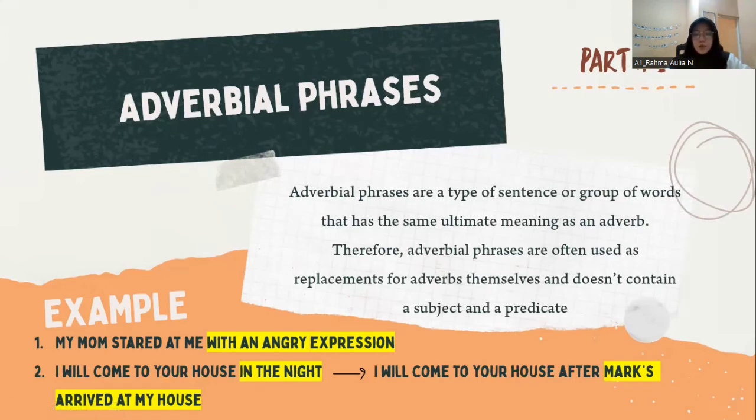And then adverbial phrases are also related to adverbial clauses. But in adverbial clauses, there are a subject and predicate, while in adverbial phrases, there is no subject and predicate. So for example: "I will come to your house in the night" and "I will come to your house after Marx arrived at my house."